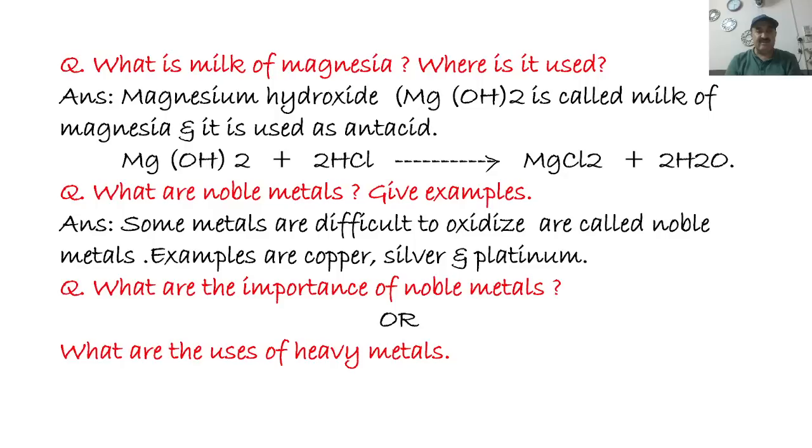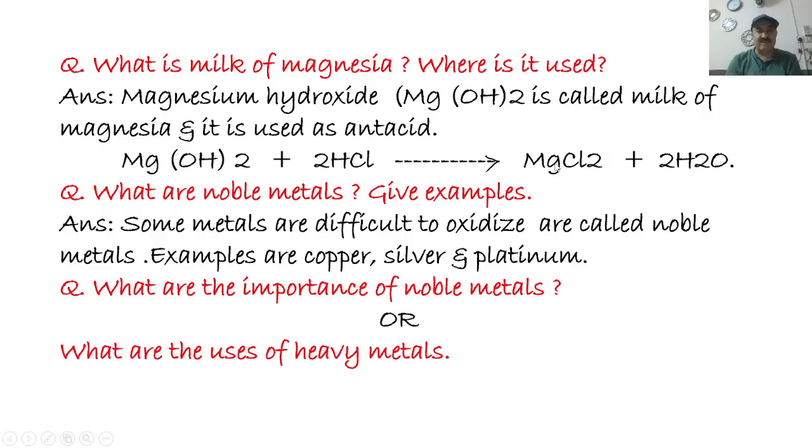The chemical name of milk of magnesia is magnesium hydroxide, and its chemical formula is Mg(OH)2. It is called milk of magnesia, and it is used as an antacid. If we feel acidity in the stomach, the following reaction takes place. We take milk of magnesia from a pharmacy or medical store. When we drink this syrup, magnesium hydroxide reacts with hydrochloric acid, producing magnesium chloride plus water.